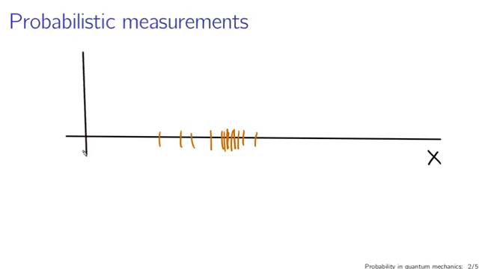A probability distribution, for instance, I could plot P of x here, and P of x tells you roughly how likely you are to make a measurement. So I would expect P of x as a function to be larger here, where there's a lot of measurements, and 0 here where there's no measurements, and relatively small here where there's few measurements. So P of x might look something like this. So the height of P of x here tells us how likely we are to make a measurement in a given location. This concept of a probability distribution is intimately related to the wave function.